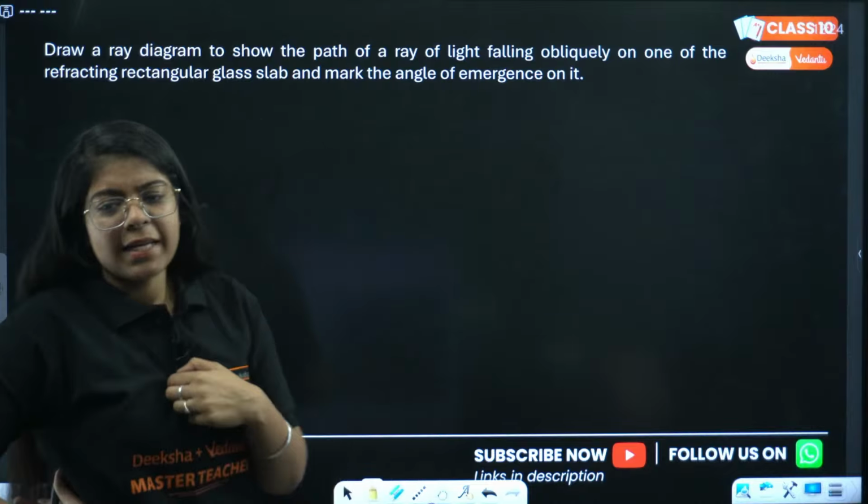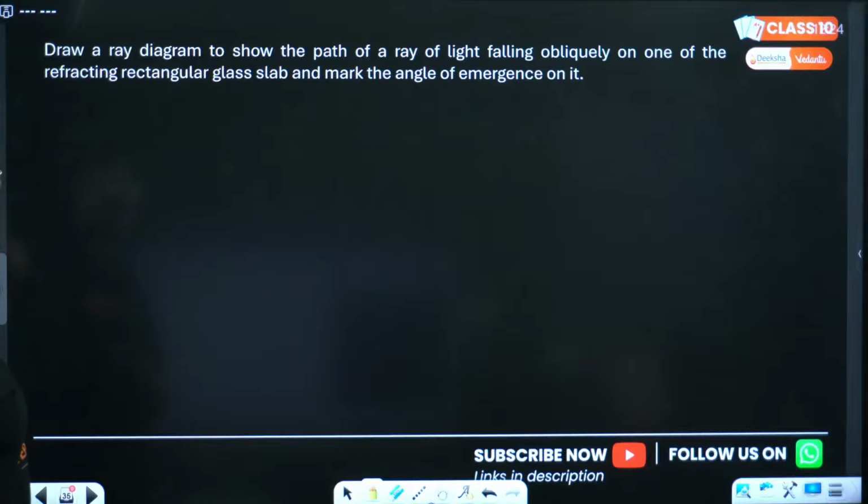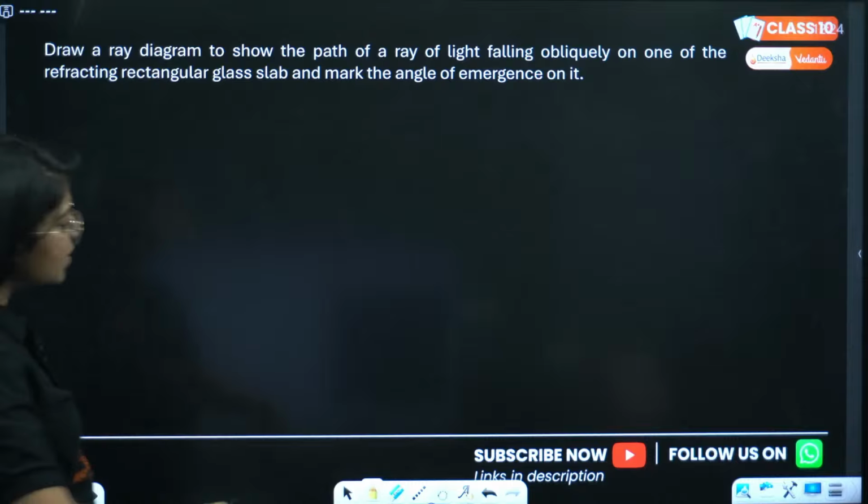Okay, let's move on to the next. We have: draw a ray diagram to show the path of a ray of light falling obliquely on one of the refracting surfaces of a rectangular glass slab. Mark the angle of emergence on it. Hi Akshu, how are you? Done. This is very easy.